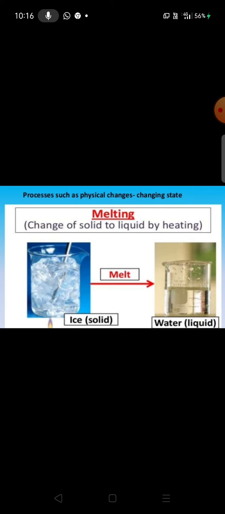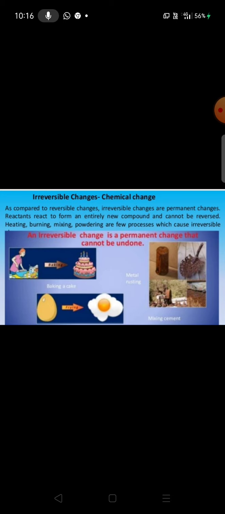Here ice is melting into water, and we can again convert water into ice after freezing, so this is a reversible change. Here you can see when we freeze the water again, it converts into ice. So melting of ice is a reversible change in which we can regain the same reactants again. Now what are irreversible changes? The second type of changes are irreversible changes.